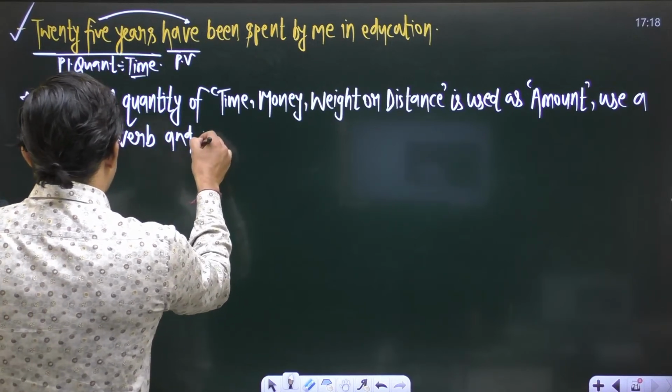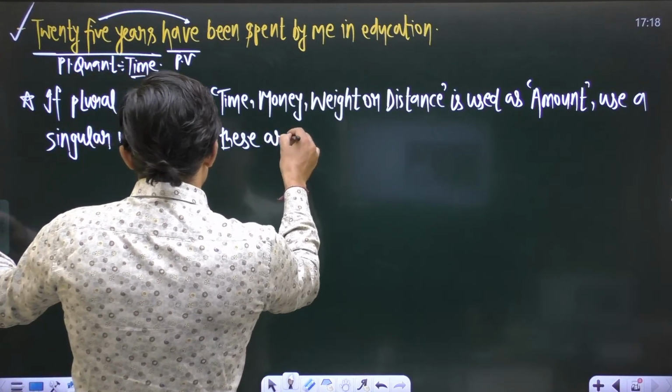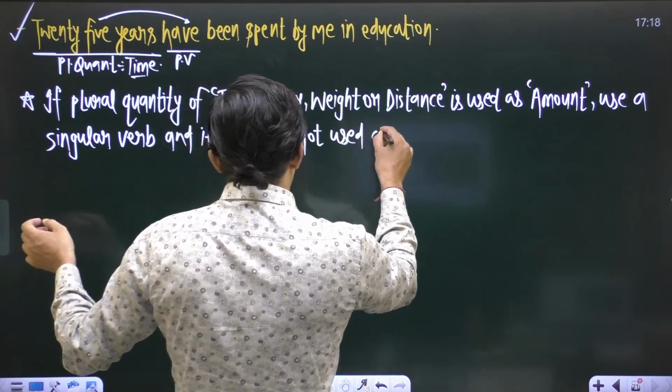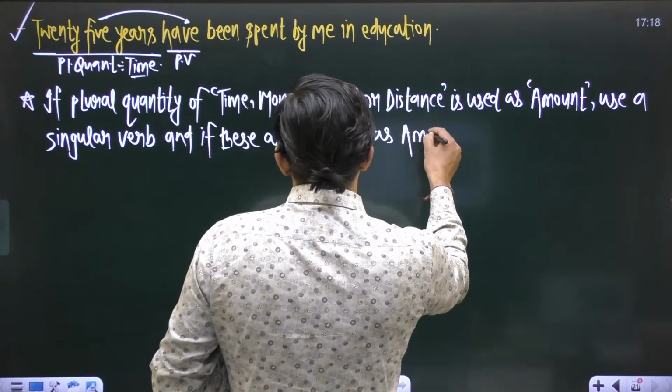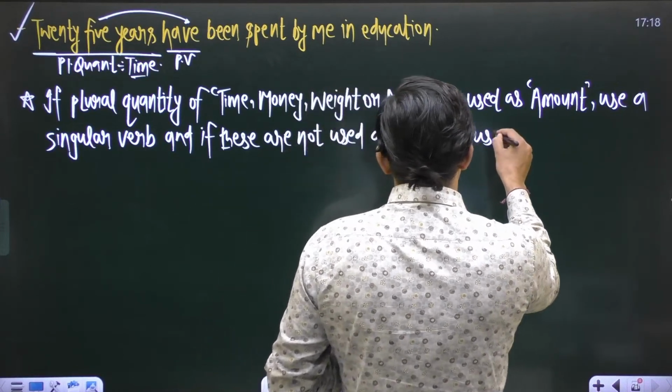And if these are not used as amount, when there is no amount, use a plural verb.